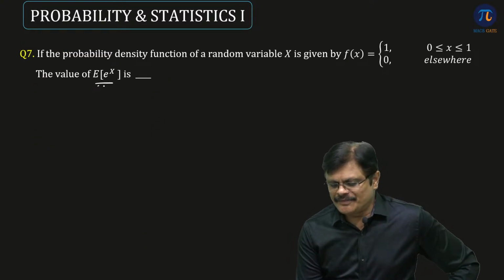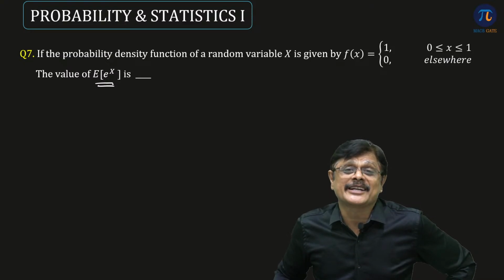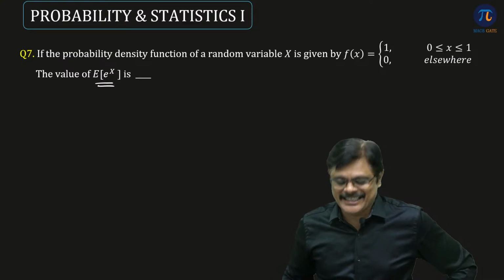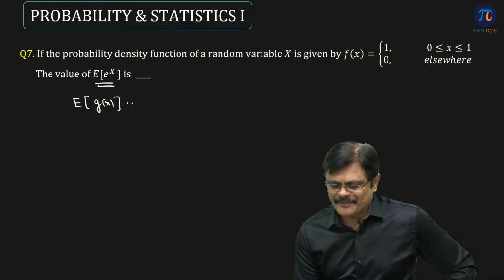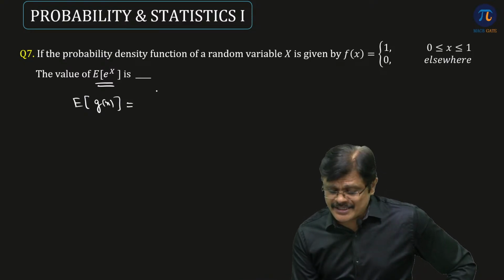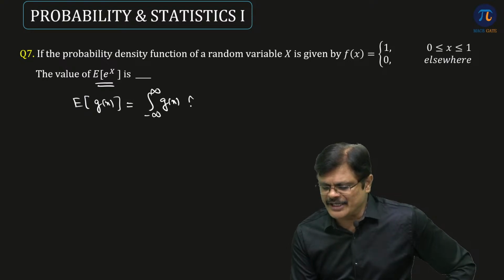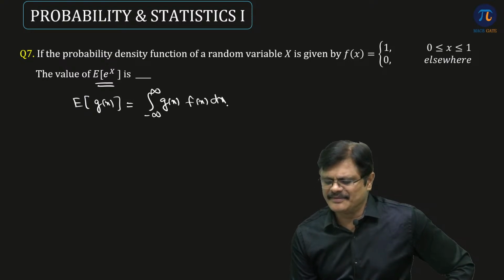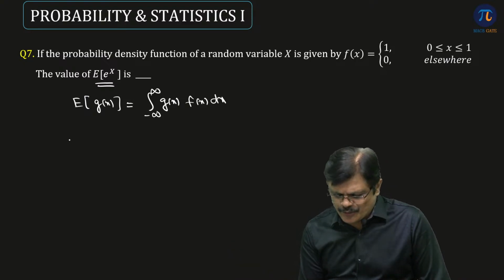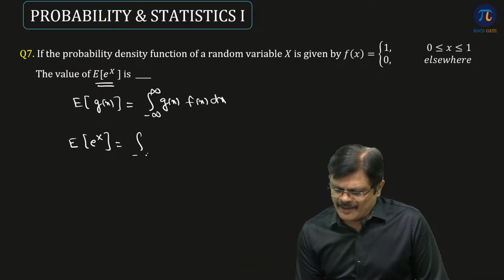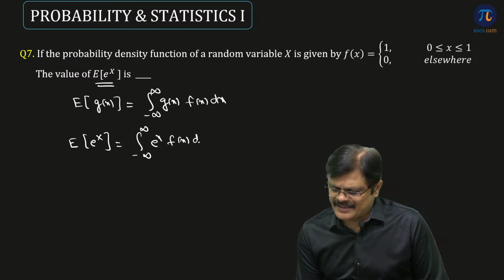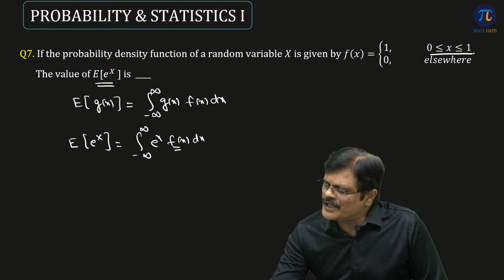Now I told you, this is also a GATE question, sir. What is expected value of e power x? I told you the expected value of g(x) is nothing but, if it is a continuous distribution, integral minus infinity to infinity g(x) into pdf. What is pdf? f(x) dx. That's it. Nothing more than that. So what is expected value of e power x, my dear friends? Integral minus infinity to infinity e power x into f(x) dx. But f(x) is only defined from 0 to 1.